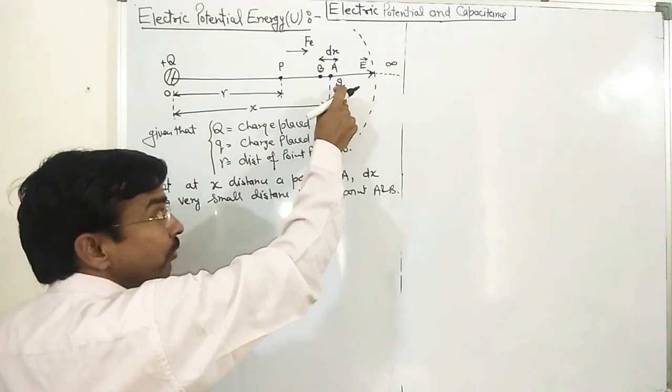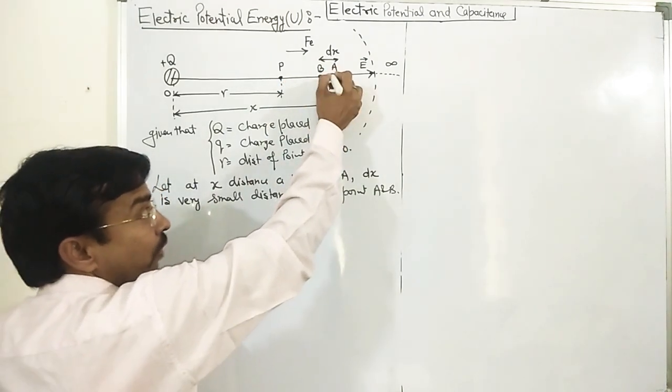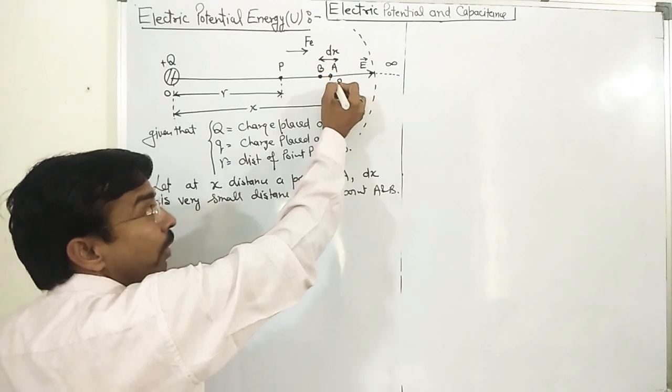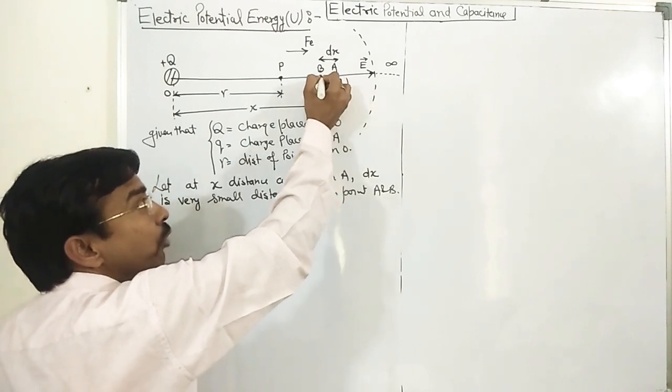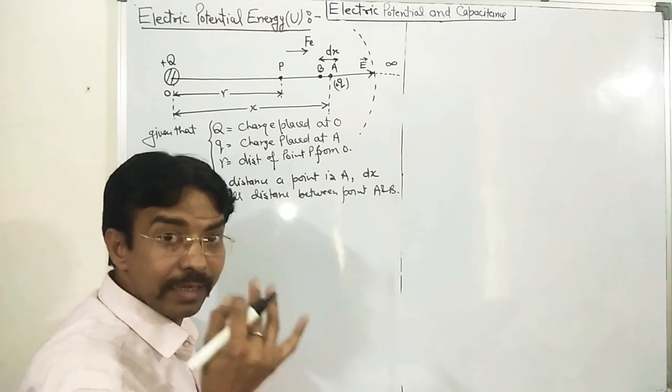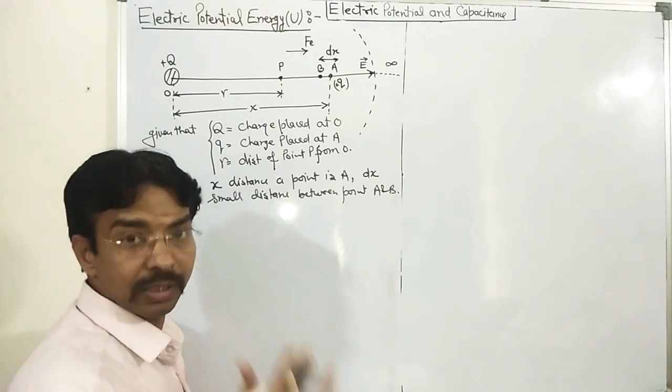Suppose, for understanding that concept, first of all, I will move that charge small q from point A to B, which are infinitesimally close to each other.